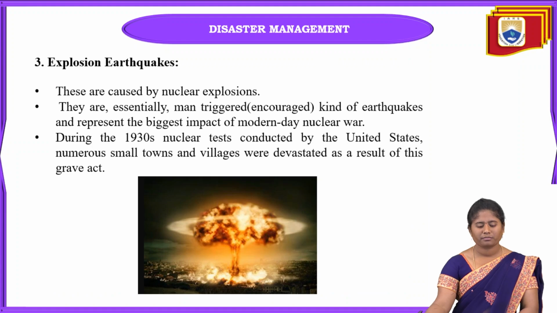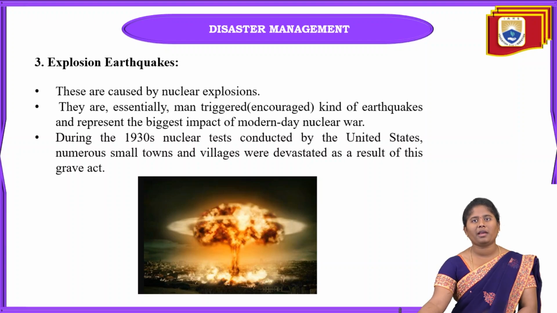Okay, and coming to the next one, that is explosion earthquakes. These earthquakes occur due to nuclear explosions, meaning any atomic bomb or nuclear bomb that falls on our earth's surface. Because of the waves coming from the nuclear explosions, we are going to face these earthquakes.